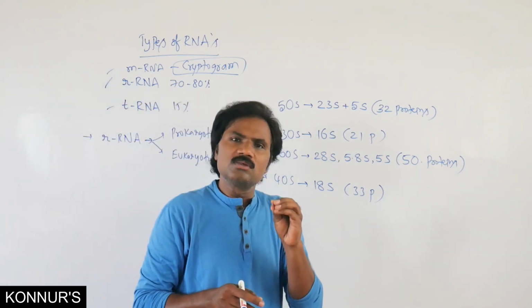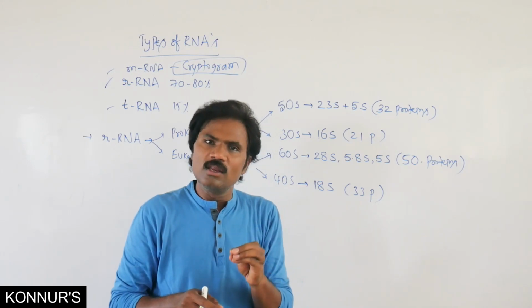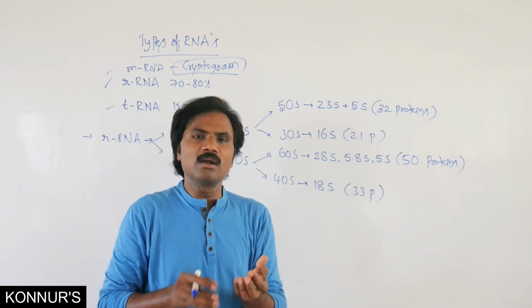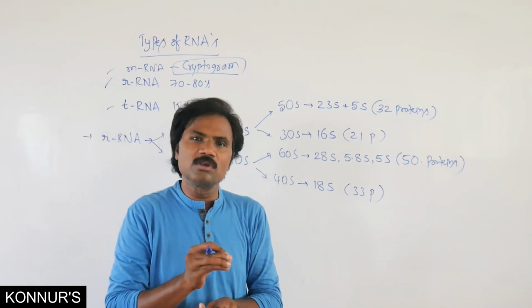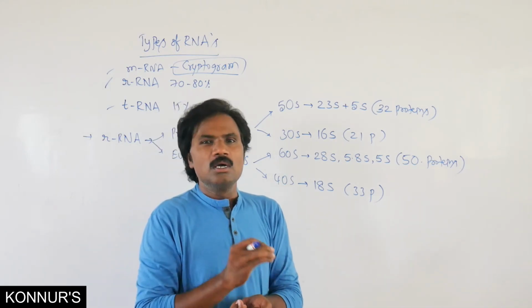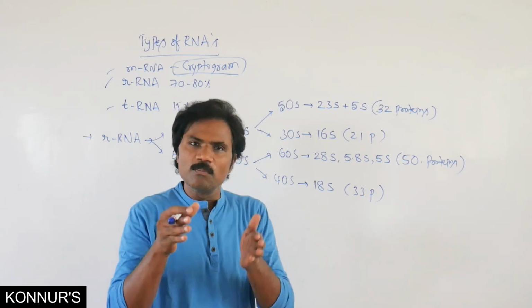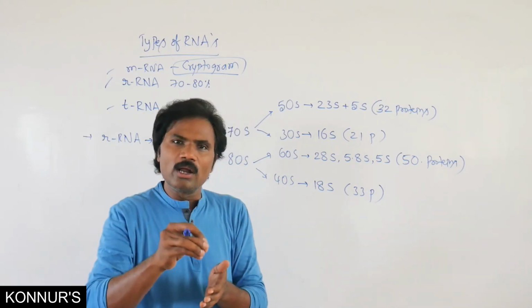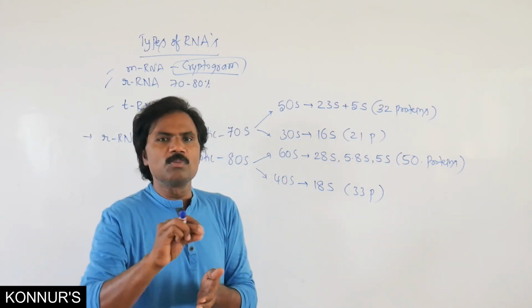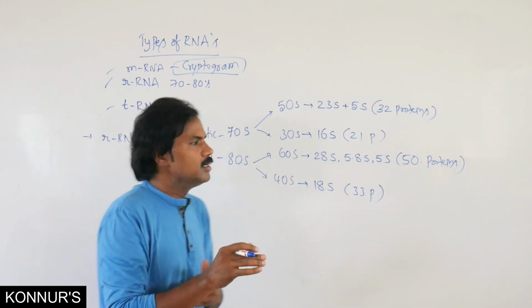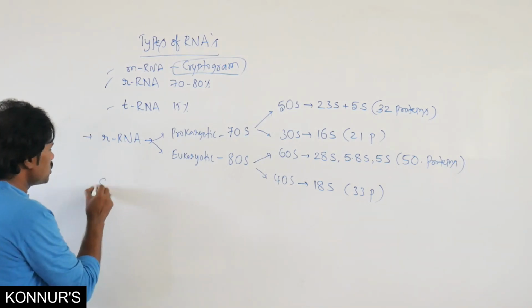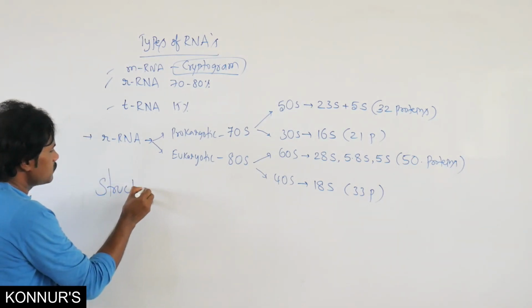In this ribosomal RNA, some areas are present unpaired and uncoiled. Some areas are coiled. In the coiled region, base pairing is present. In the uncoiled region, single nitrogen bases are present without pairing. So if we observe the structure,